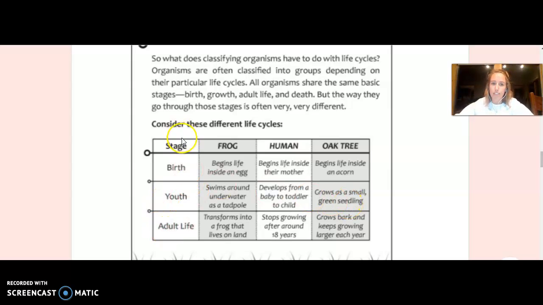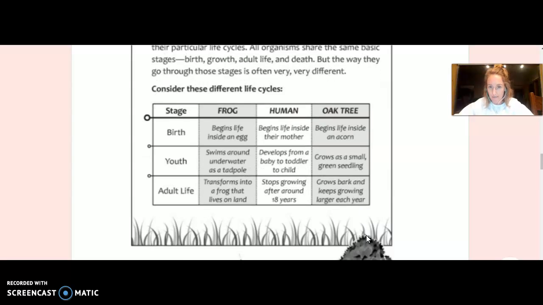The adult life stage for a frog transforms into a frog that lives on land. For a human, stops growing after around 18 years. For an oak tree, grows bark and keeps growing larger each year.